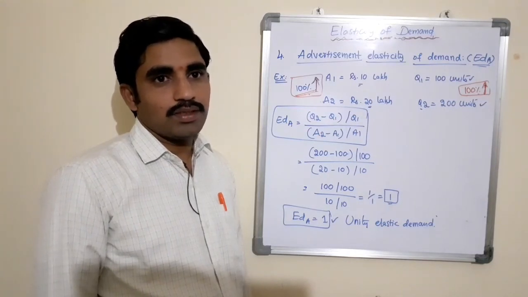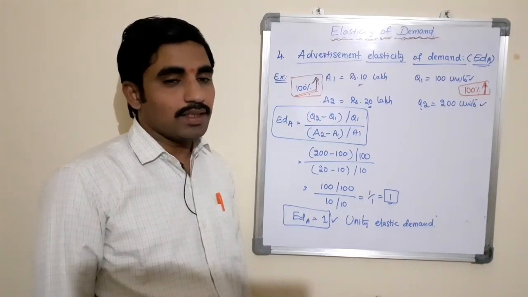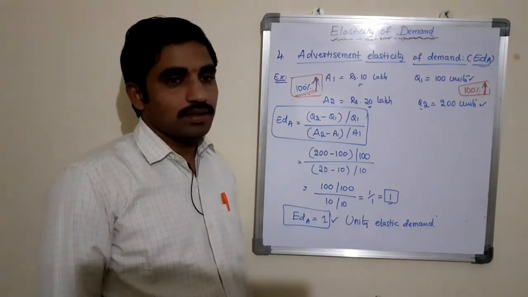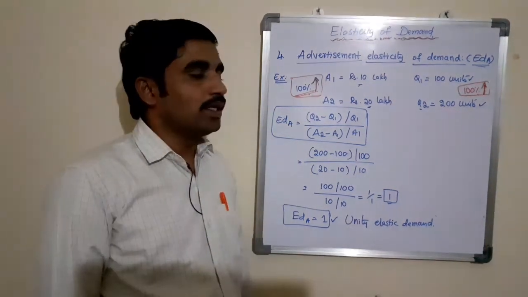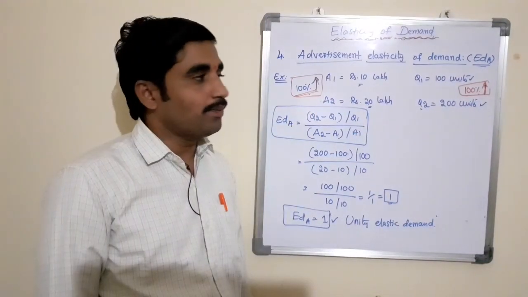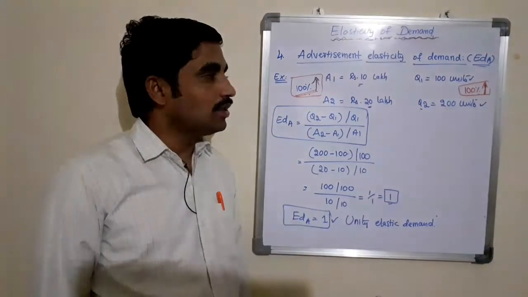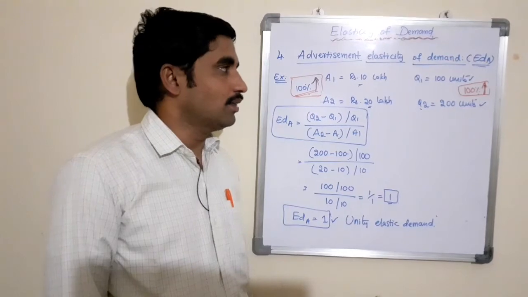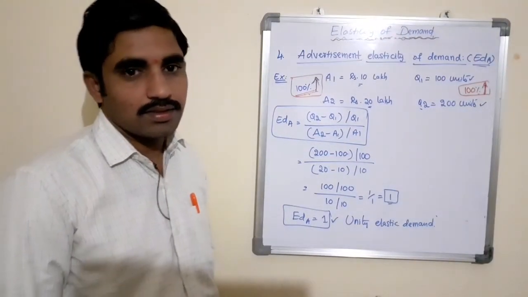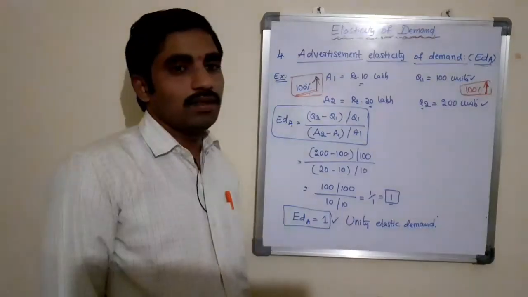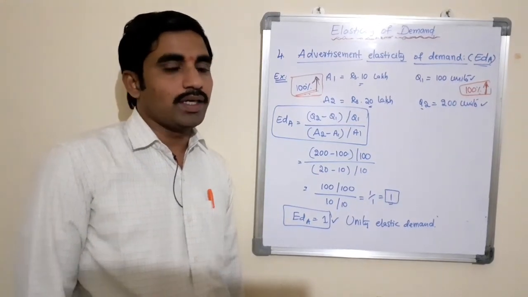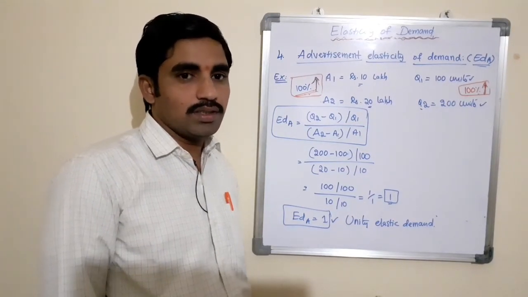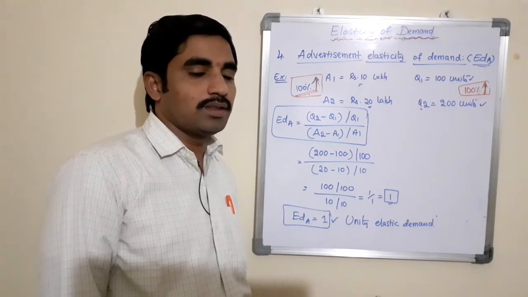And to fix the prices of goods or services, at the time of fixing the prices of the goods or services, this elasticity of demand may be used. If we are taking the help of this elasticity of demand, definitely the traders may fix a suitable price which leads to an increase in the quantity demand of a commodity in the market.